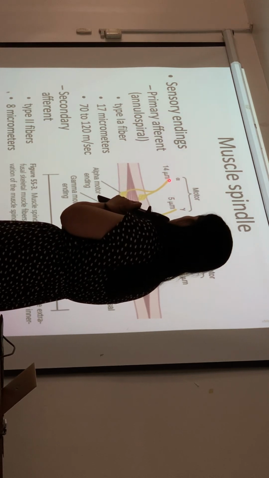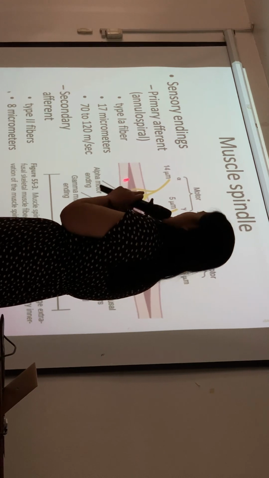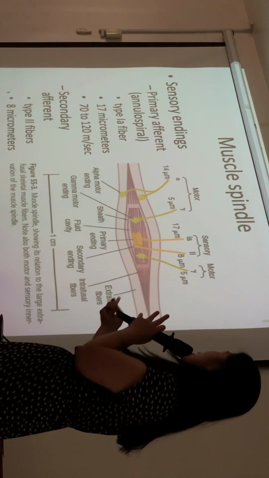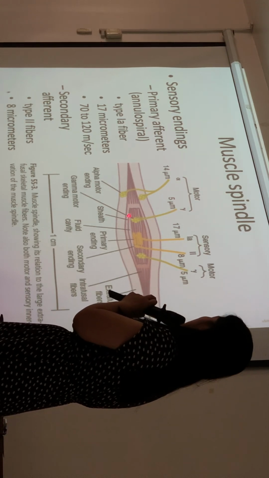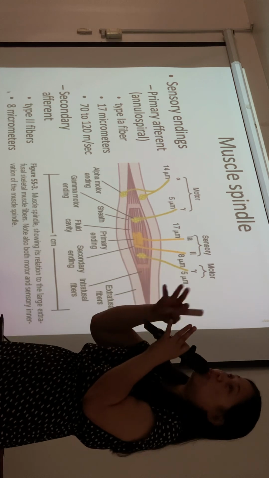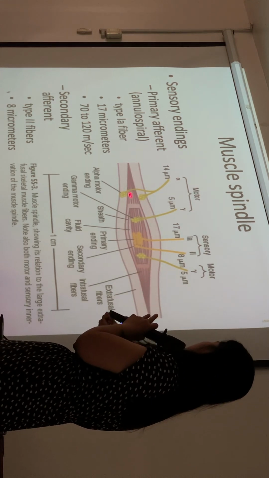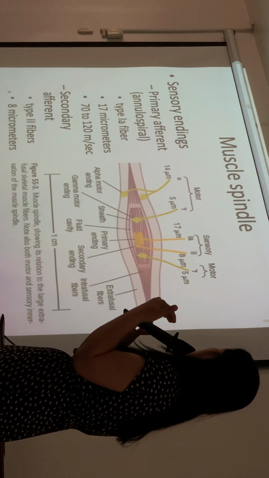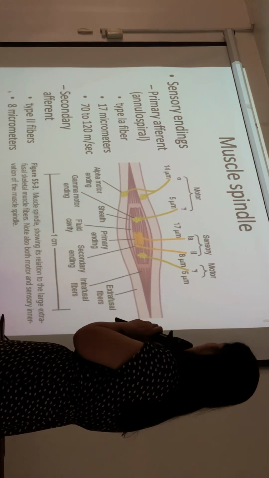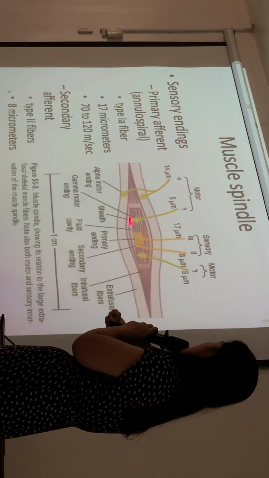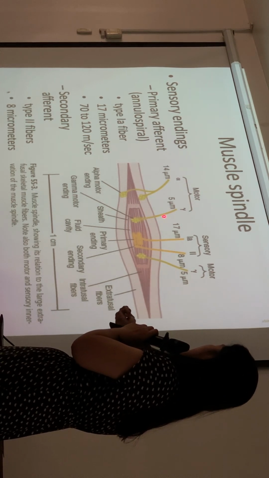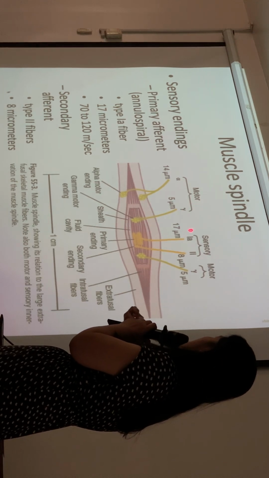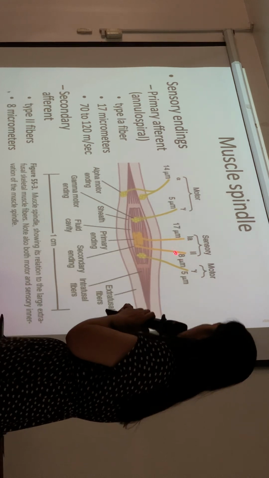The A alpha are the ones that compose the motor unit. They supply the extrafusal muscle, which is responsible for muscle contraction. But the A gamma supply the intrafusal muscle fibers, this darker red. There are around 3 to 12 intrafusal muscle fibers in one muscle spindle, and these are their motor innervation. But for their sensory fibers, there are two types that serve them.